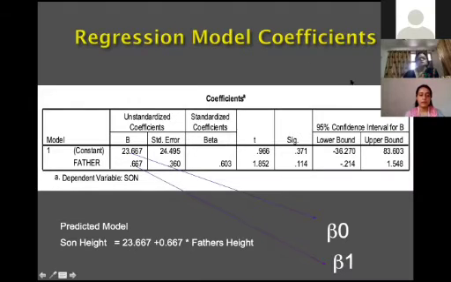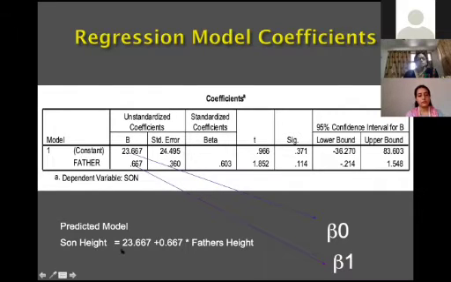Here, this is very important. From this table, you can draw your conclusion. Regression model coefficients: here, it first gives the regression coefficient beta. This is the value of beta naught, and this is the value of the regression coefficient. Your model is y is equal to beta naught plus beta 1 x.